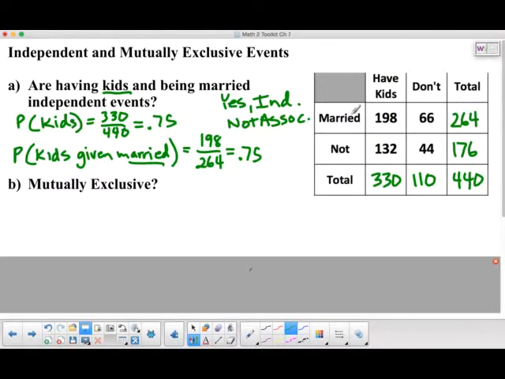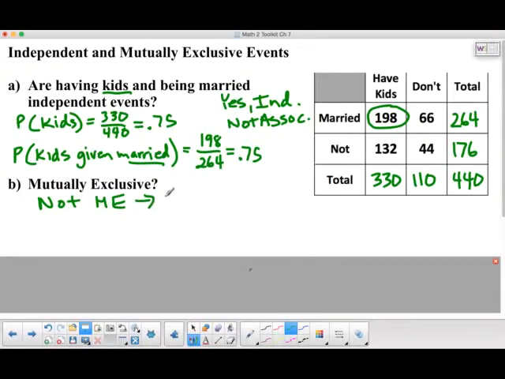So if I go to married and have kids, I look at that number. As long as this number is not 0, that means they're not mutually exclusive events. So I'm going to say not mutually exclusive. I'm going to go ahead and abbreviate that with ME just to save some time here. So they're not mutually exclusive.